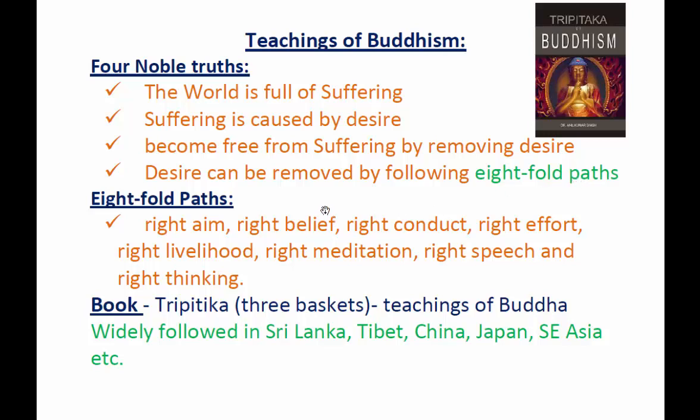So let us see the Eightfold Paths. The first one is right aim, right belief, right conduct, right effort, right livelihood, right meditation, right speech, and right thinking. So these are the Eightfold Paths of Buddhism.